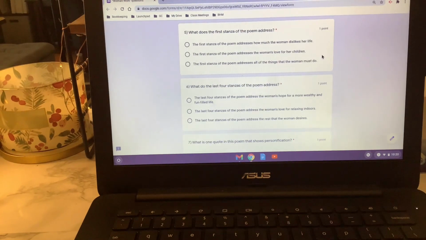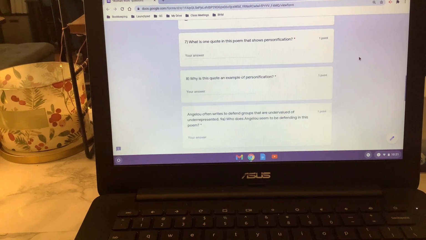5 and 6, remember, we're getting at what is the first stanza about? What is it addressing? And then what are the last 4 stanzas about? What are they addressing? So you're going to pause. You're going to work on 4, 5, and 6. Come on back, and we'll chat a little bit about the next one.